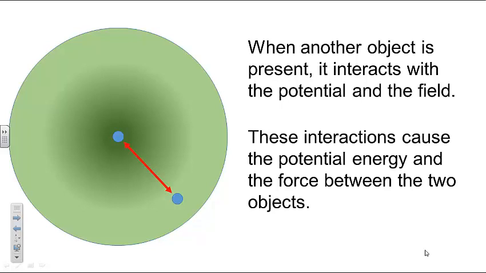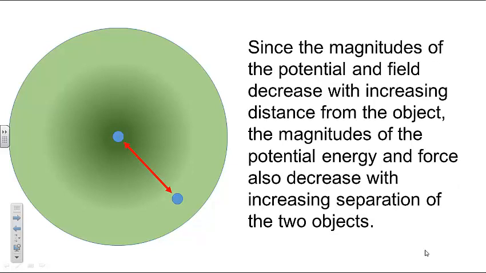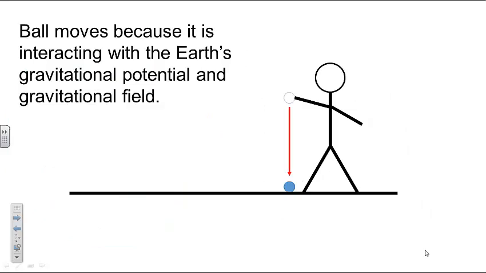These interactions generate the potential energy and force that exist between these two objects. Since the magnitudes of the potential and field decrease with increasing distance from the object, the magnitudes of the potential energy and force also decrease with increasing separation of these two objects. So we could argue the ball moves because it is interacting with the Earth's gravitational potential and gravitational field. The ability of the ball to sense the gravitational potential or field of the Earth is how the ball is aware that the Earth is there.